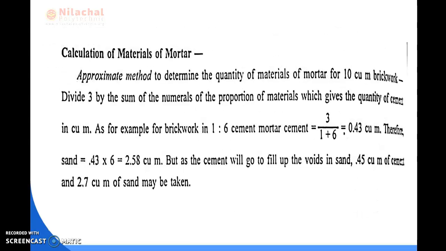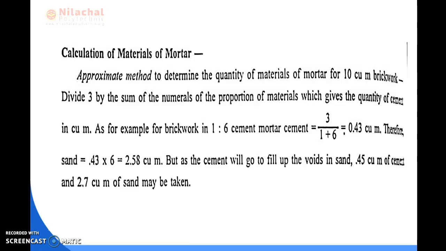Then after that, the calculation of material for mortar. The approximate method to determine the quantity of material of mortar for 10 cubic meters of brickwork: divide 3 by the sum of the proportions of the material, which gives the quantity of cement in cubic meters.